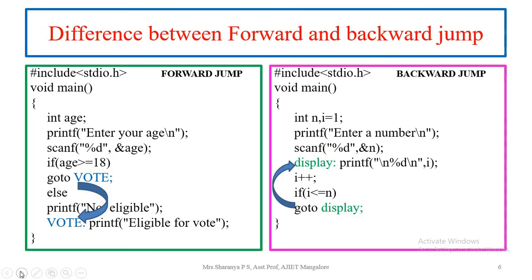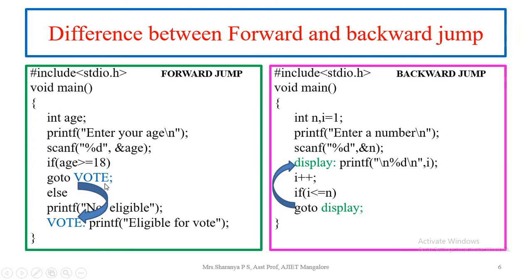If we see the example here, in the forward jump, a simple C code is written to take the age as input and check whether the age is greater than or equal to 18. If so, it displays a simple statement. The condition is checked with the if statement. If it is true, then the goto statement is used with the label vote.